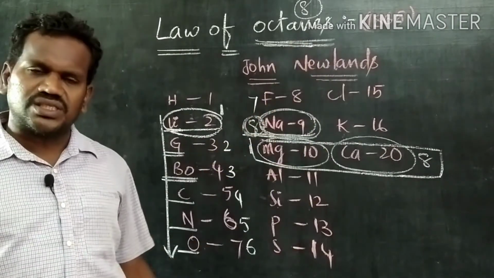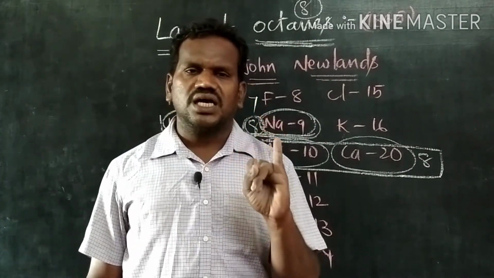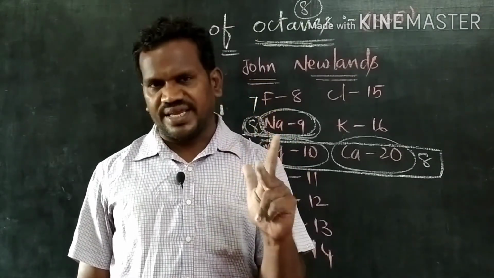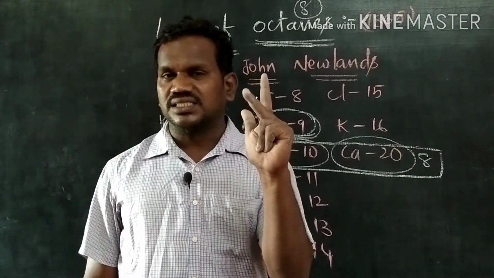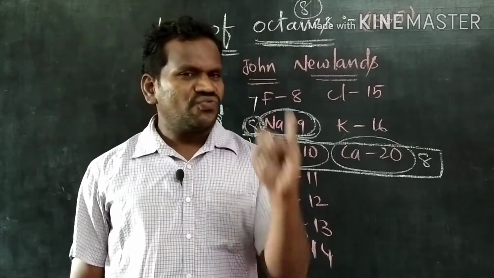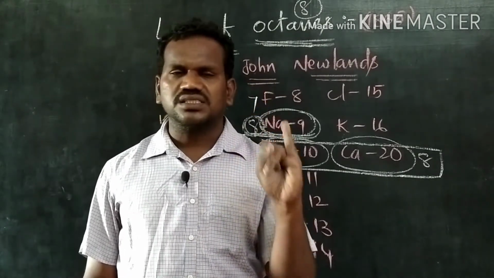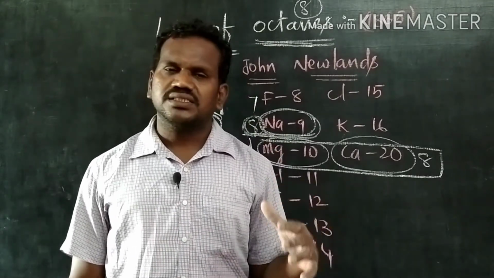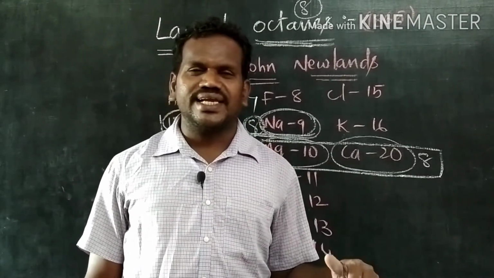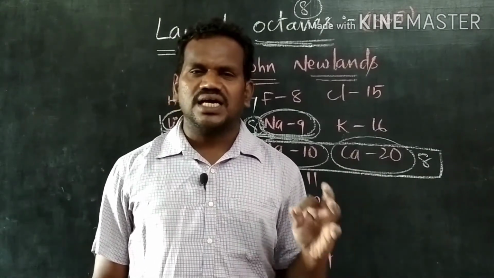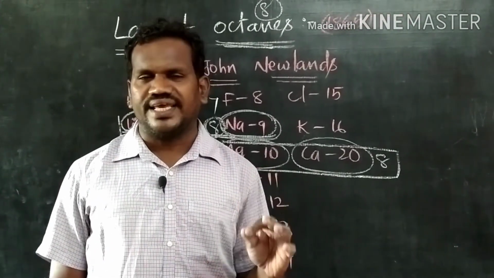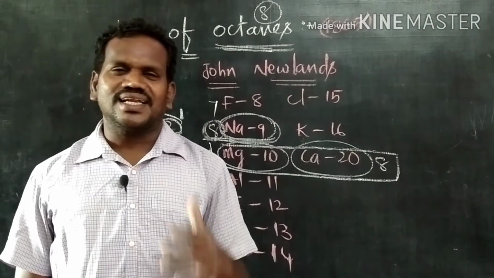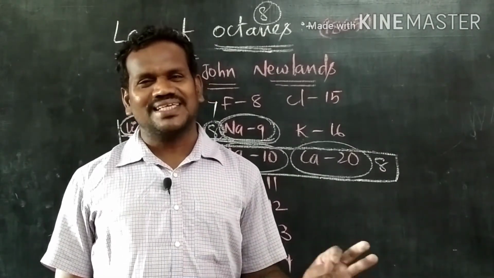What is an octave in music? They are sa, ri, ga, ma, pa, da, ni. Once again, the 8th note is sa. The first octave note is sa, and the 8th octave note is also sa. Actually, we say it is the sapta swara only: sa, ri, ga, ma, pa, da, ni. Again sa is repeated. But generally we pronounce them as sarigama padani sa.